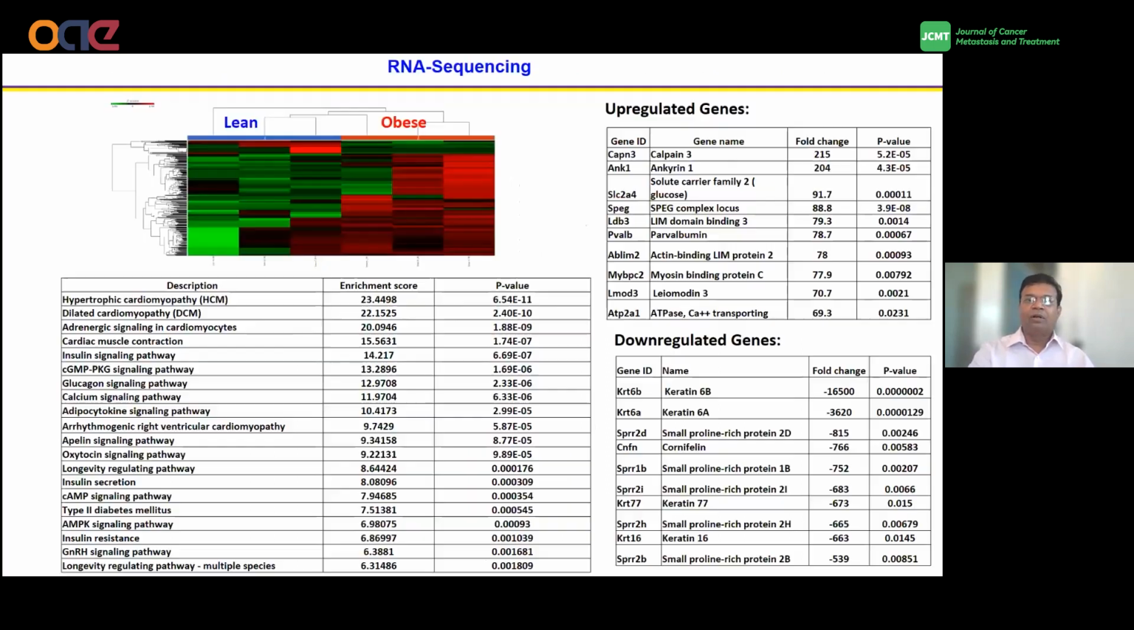So next, we also did RNA-seq from the lean and obese mice. In this experiment, the analysis is ongoing. Here you can see that the obesity-relevant pathways are upregulated in the obese tumor, and we have upregulated genes and downregulated genes as well. We are doing a lot of other analysis right now in collaboration with our bioinformatician, and hopefully we'll be able to publish pretty soon.